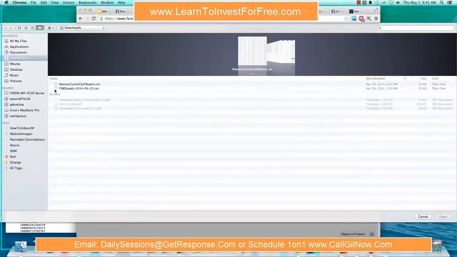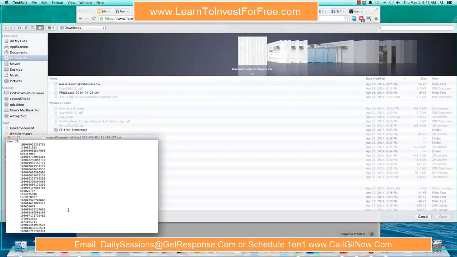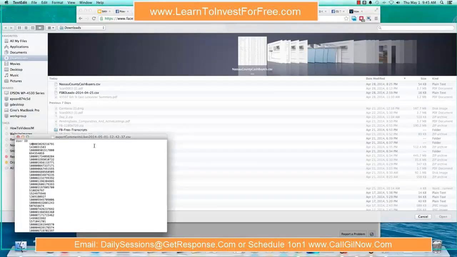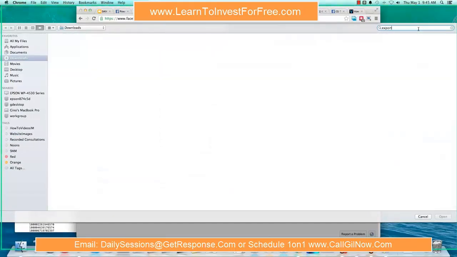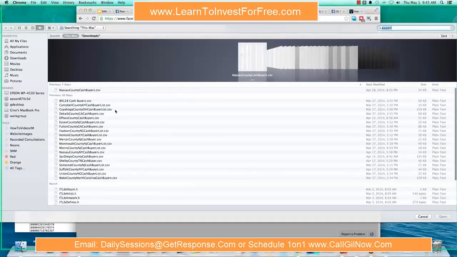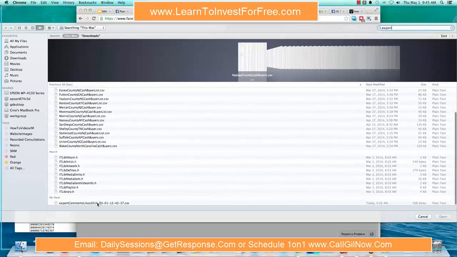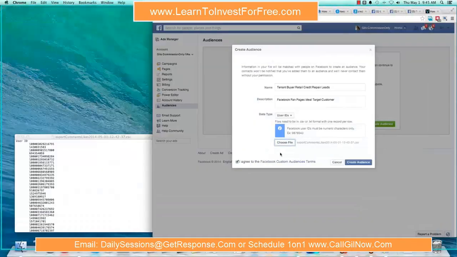And then downloads. What's the name of this file? Export comments, likes. Okay, so it's numeric IDs. There we go. No date. That's it. This is my little file right here. So I will open that, and then I will create the audience.